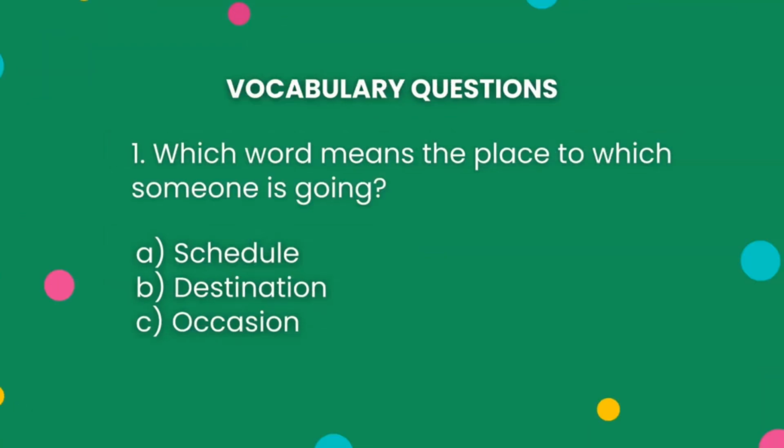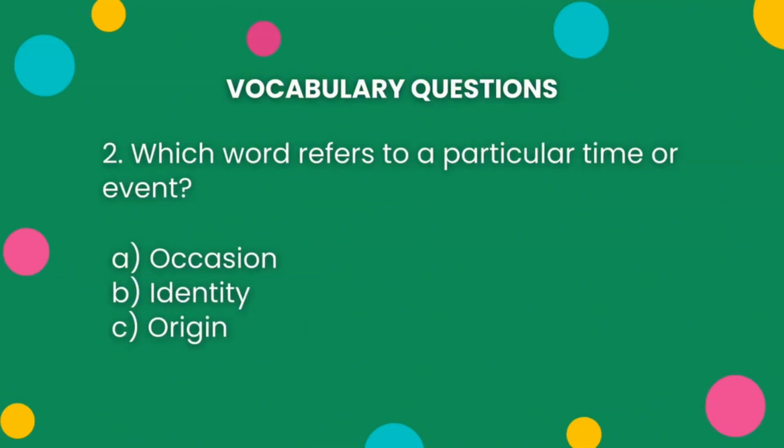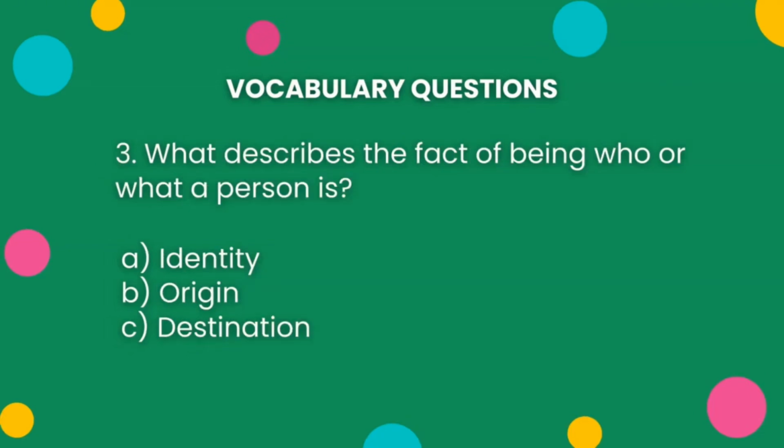Vocabulary. 1. Which word means the place to which someone is going? 2. Which word refers to a particular time or event? 3.